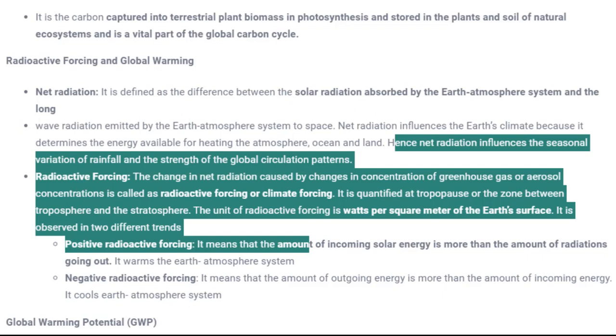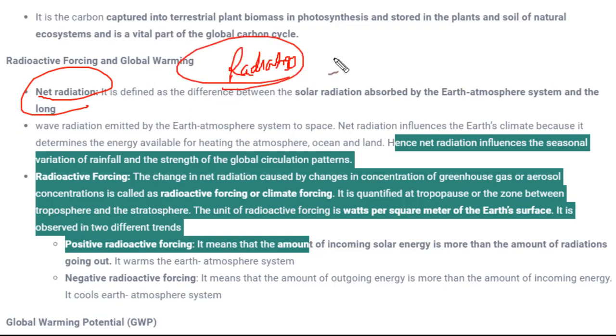Okay, so let's see this. First we need to know what is net radiation, and before that you need to know what is radiation. Radiation actually is a mode of transfer of energy. There are three modes of transfer: convection, conduction and radiation. These are three different modes of transfer of energy.